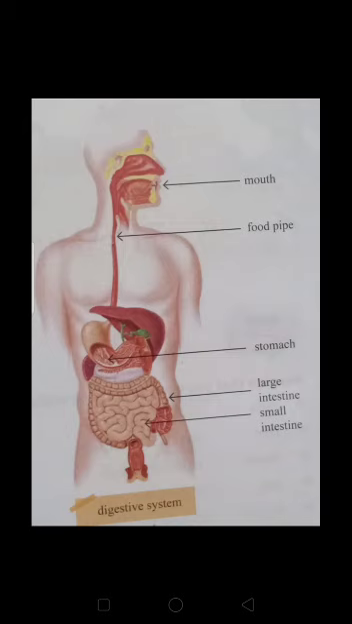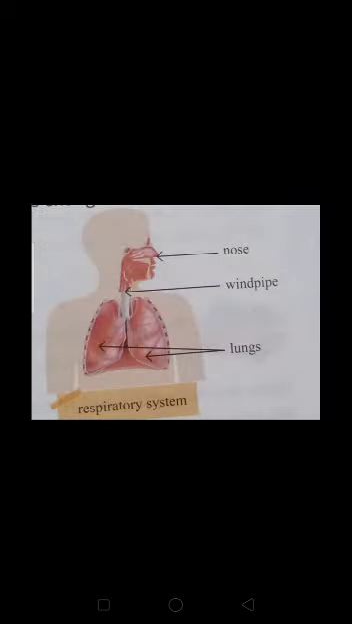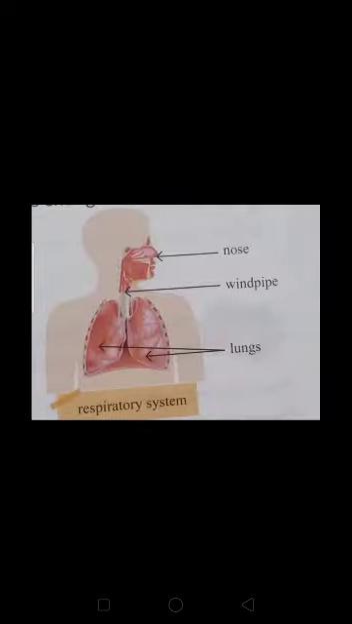Our next system is the respiratory system. Students, first, take a big breath in, hold it and breathe out. Now you tell me, how can you do this activity? Yes, because of your respiratory system. The nose, windpipe and lungs help us to breathe in and breathe out air. Together, these organs form the respiratory system.